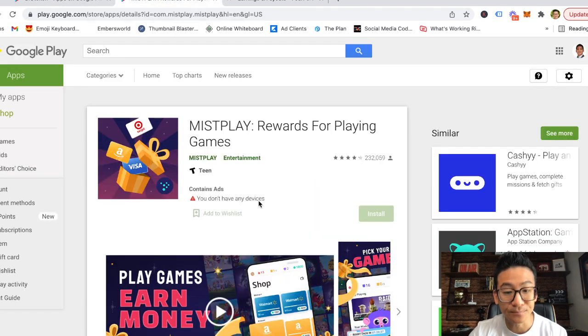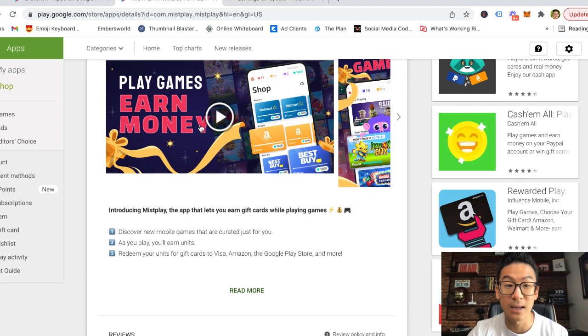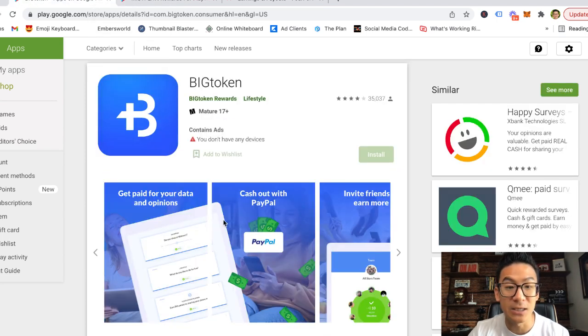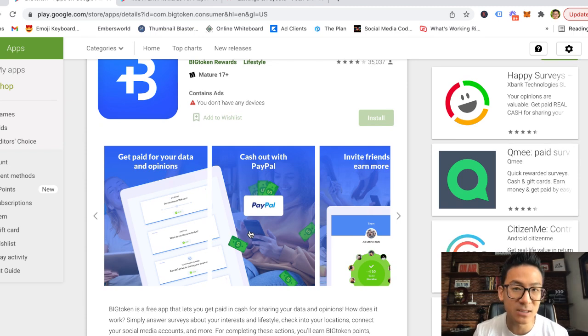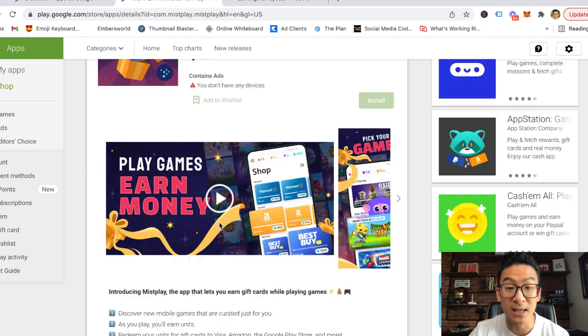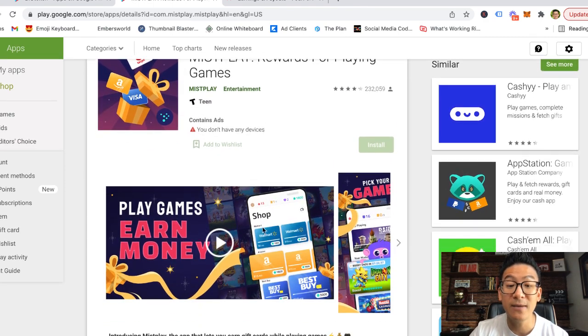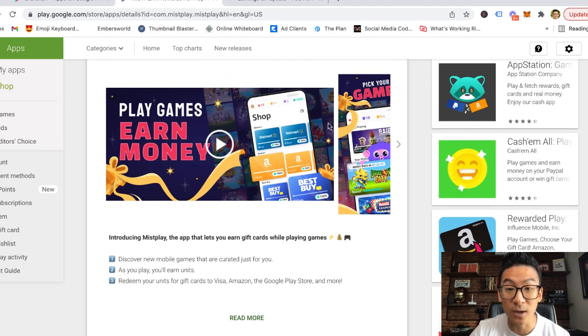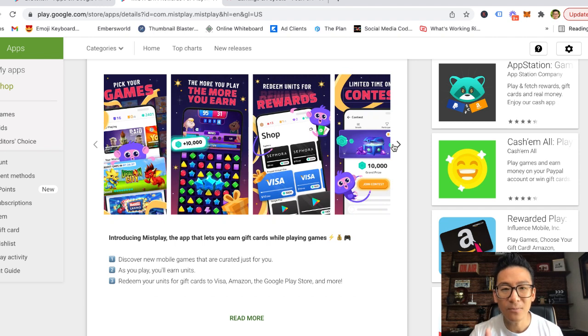Now, Misplay is another app that's really good, but the difference with Misplay is that you're going to be playing games online, okay? So instead of a GPT style website where you're just fiddling around with different surveys and taking different actions and downloading offers and things like that, Misplay is actually an app you can download onto your Android device and you can actually play video games, okay? Now this one allows you to play multiple video games, and you can earn a little bit more money than you can on BigToken, all right?